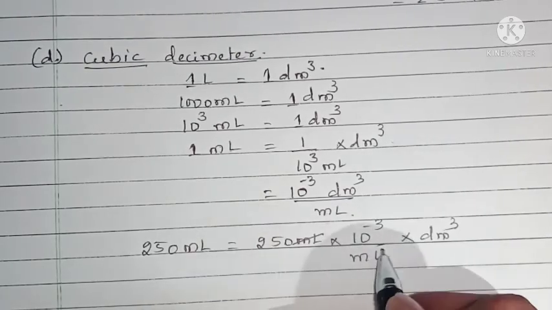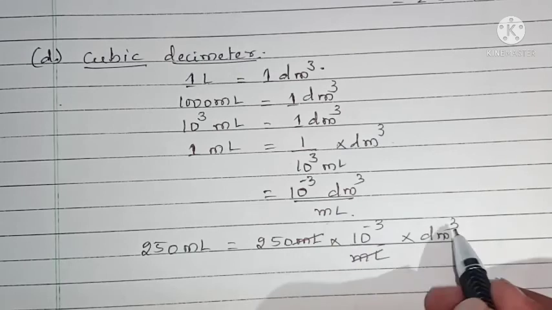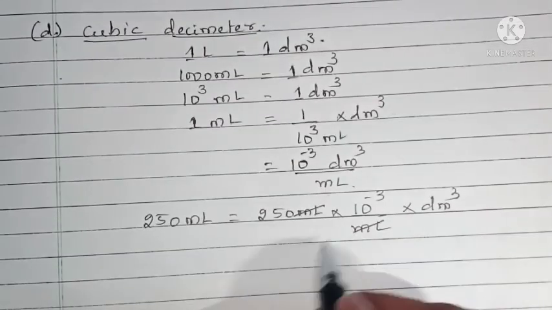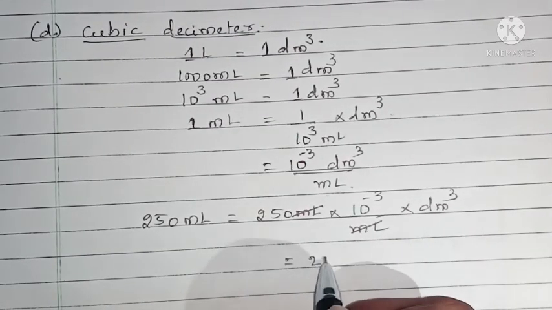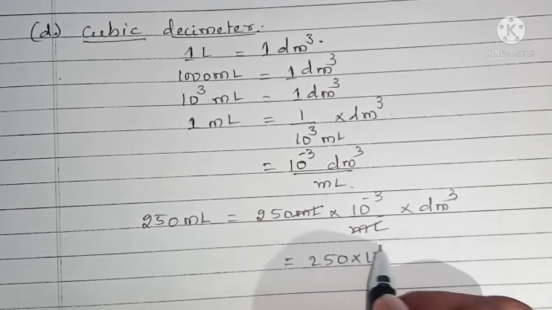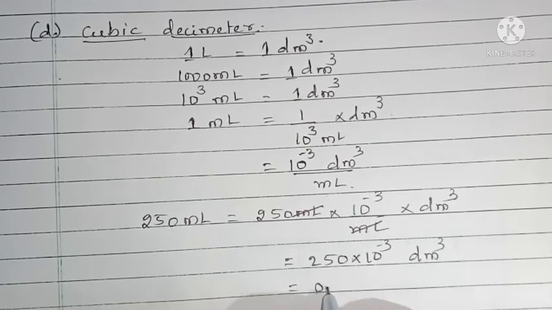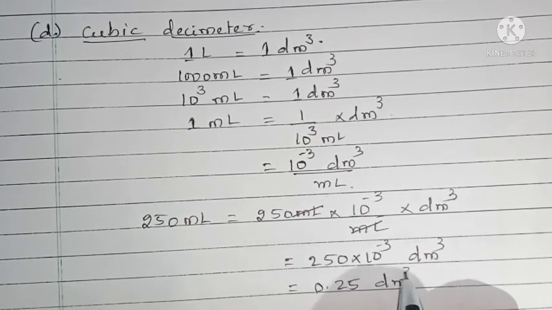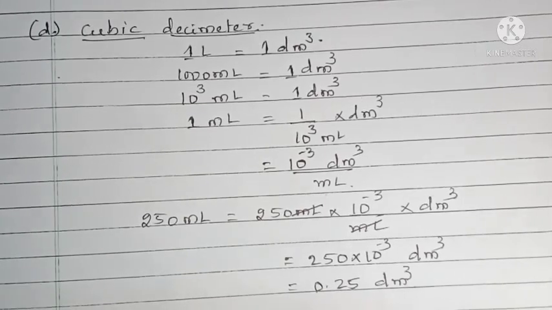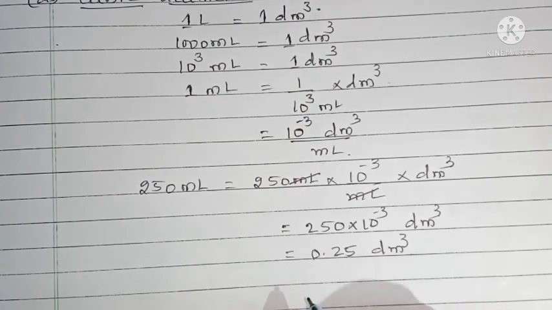So this gets cancelled, and here 250 into 10 to the power of minus 3 cubic decimeter, or 0.25 cubic decimeter. In this way we are converting volumes in different quantities, different units.